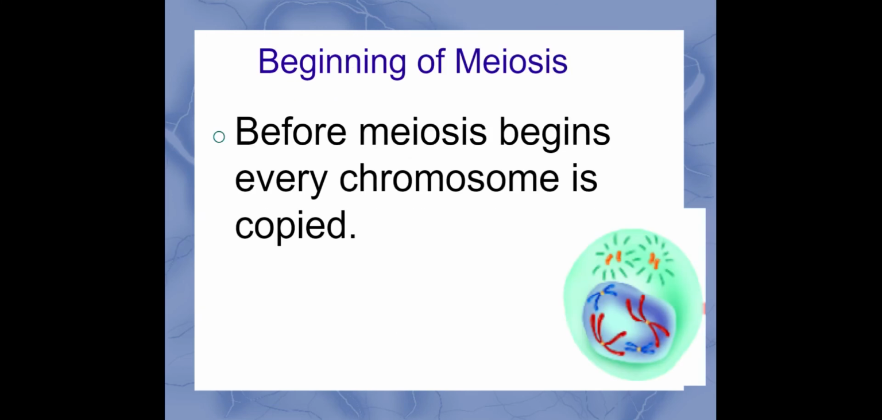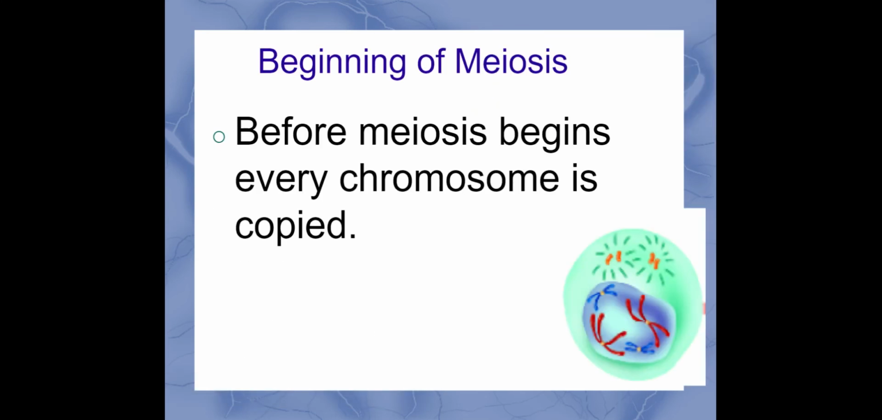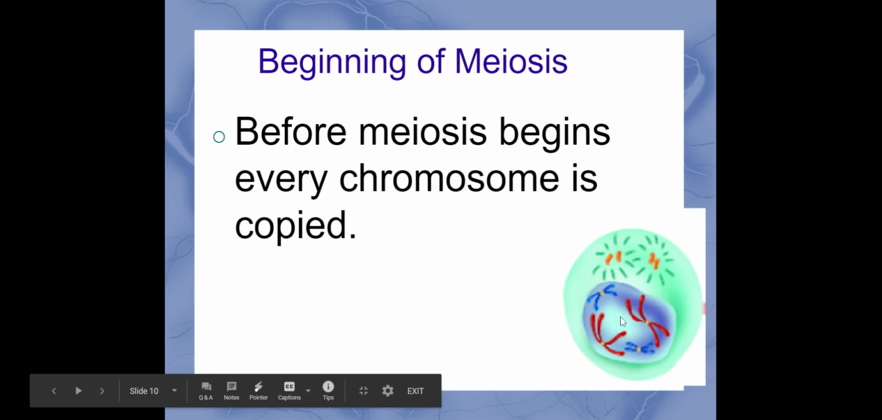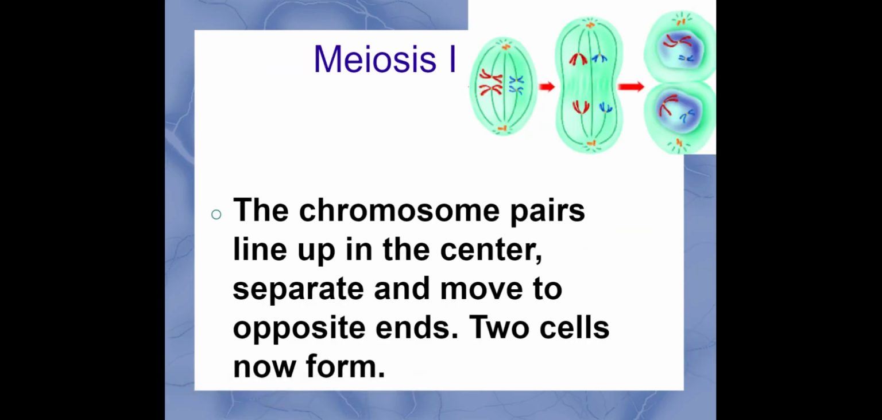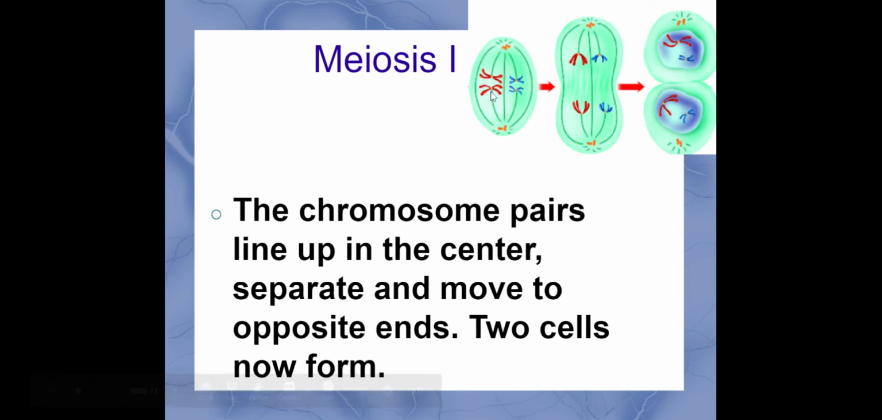So before meiosis begins, every chromosome is copied, just like in interphase for the cell cycle with mitosis. We have to copy those chromosomes. So we started with 1 red X, 1 blue X, and now they've been copied and formed for prophase. You can see they're already in their chromosome shapes. Now they line up in the middle for metaphase, just like they do in mitosis. And then they get pulled apart for anaphase. So we have metaphase, anaphase, and then telophase. And this would be metaphase 1, anaphase 1, and telophase 1. We have 2 cells forming.